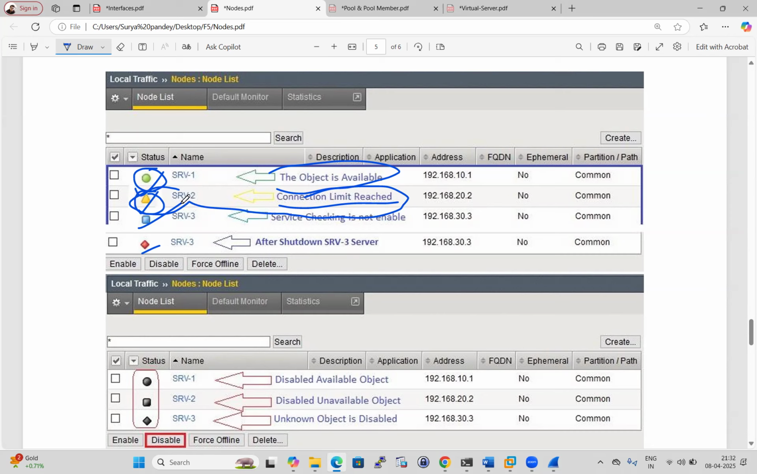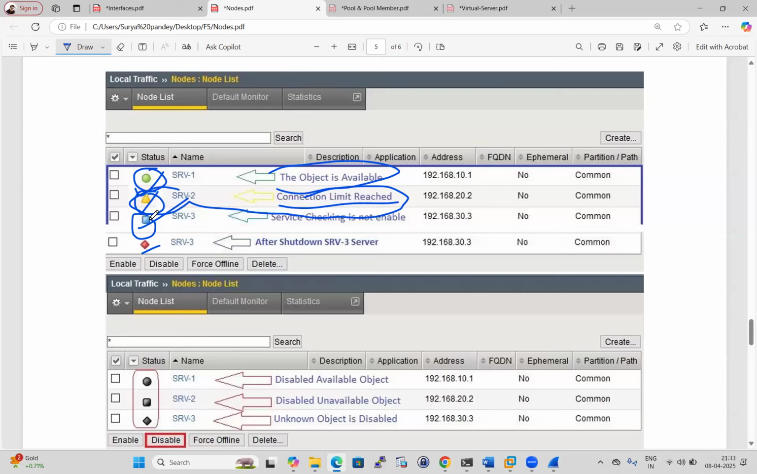So this is the beauty of F5 LTM. These types of functionality are available on F5. That is the reason it is a market leader, because there are so many things we can do at the F5 level to keep our backend servers stable.